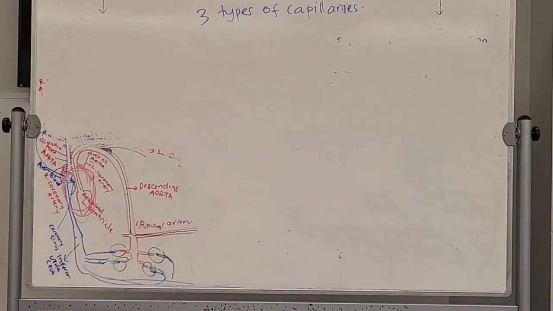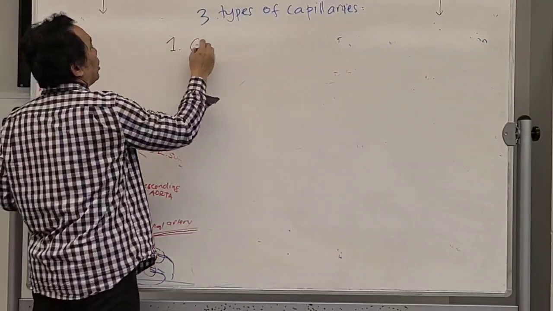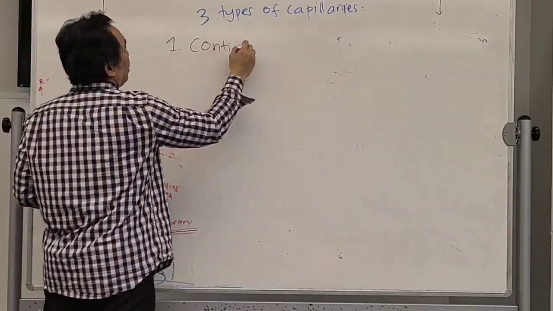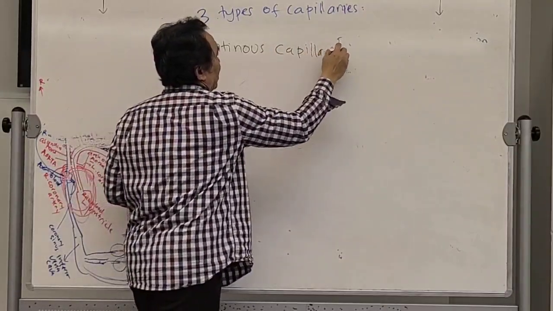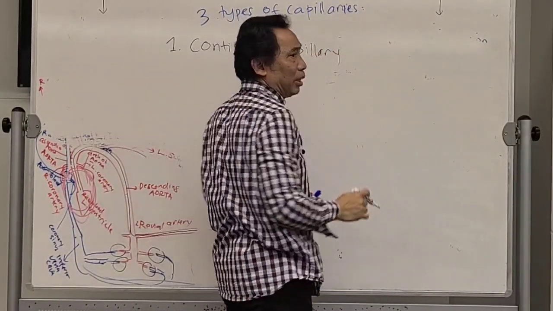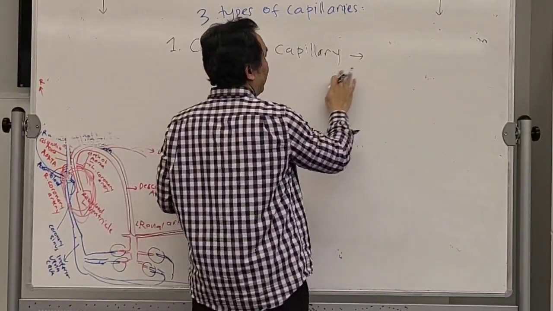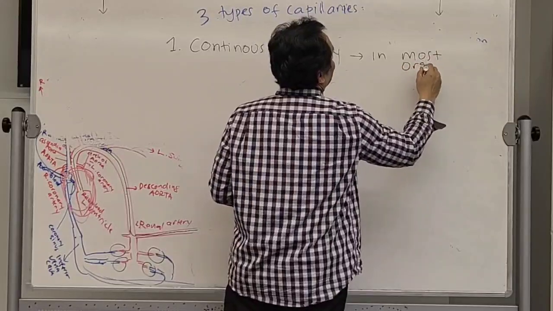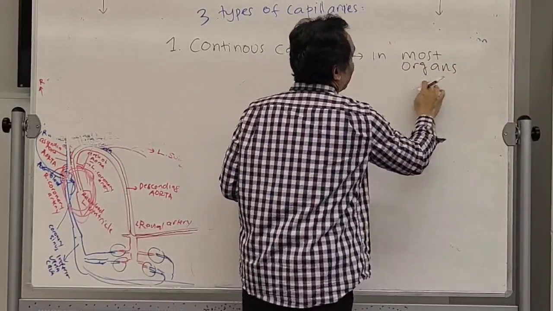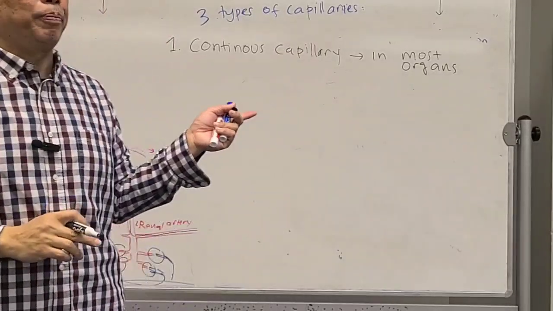Okay, the first one is called the continuous capillary. This is continuous capillary. It is present in most organs. Okay, most organs in our body will have the continuous capillary type.